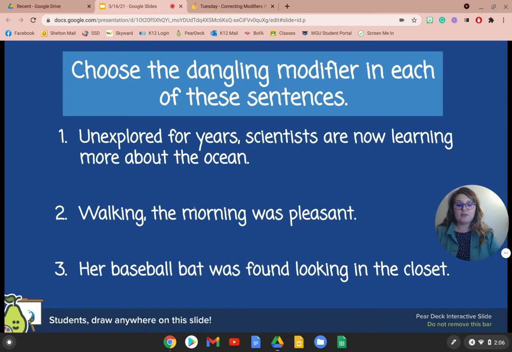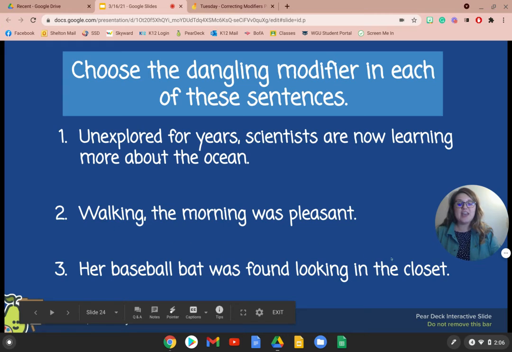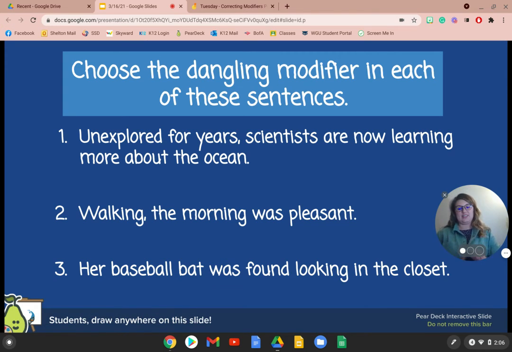Number 2, walking, the morning was pleasant. I don't know about you guys, but who was walking? Walking is the confusing part. It's the dangling modifier. And then finally, her baseball bat was found looking in the closet. This one is a little harder. What's confusing in this sentence? Take a moment and circle or think about which one is the dangling modifier. Her baseball bat was found looking in the closet. Well, the dangling modifier in this sentence is looking in the closet because at this point, this sentence sounds like the baseball bat is the one that is looking, not actually her.